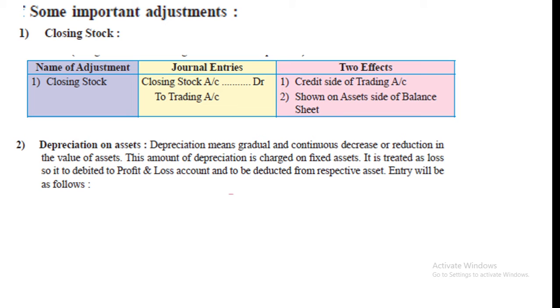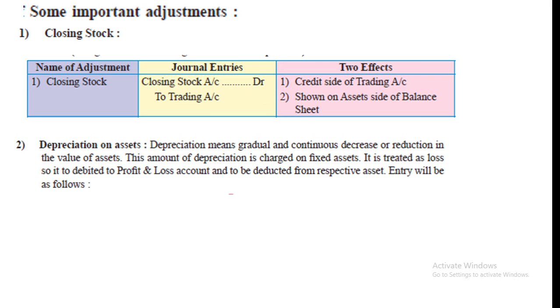Then depreciation of asset. So depreciation you already know, you just studied that. Depreciation means gradual and continuous decrease or reduction in the value of asset. Depreciation is charged on fixed assets. It is treated as loss, so it is debited to profit and loss account and deducted from respective assets.